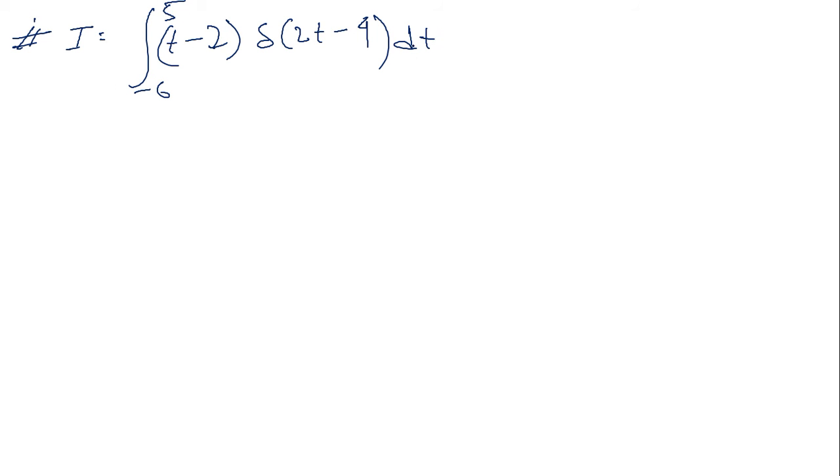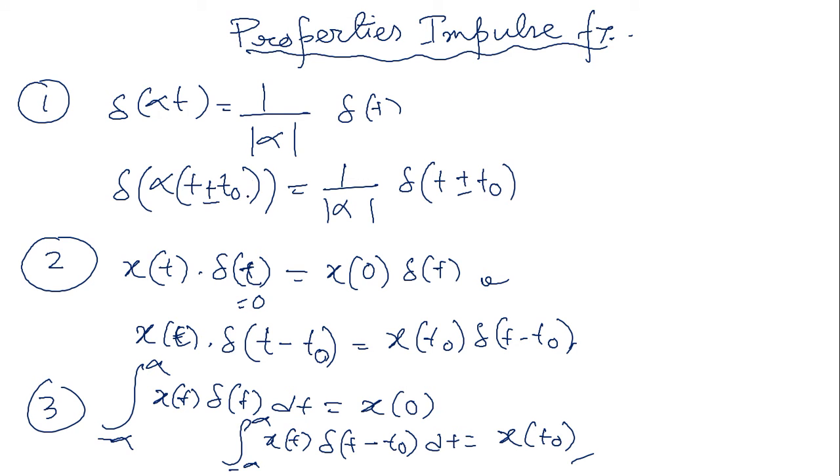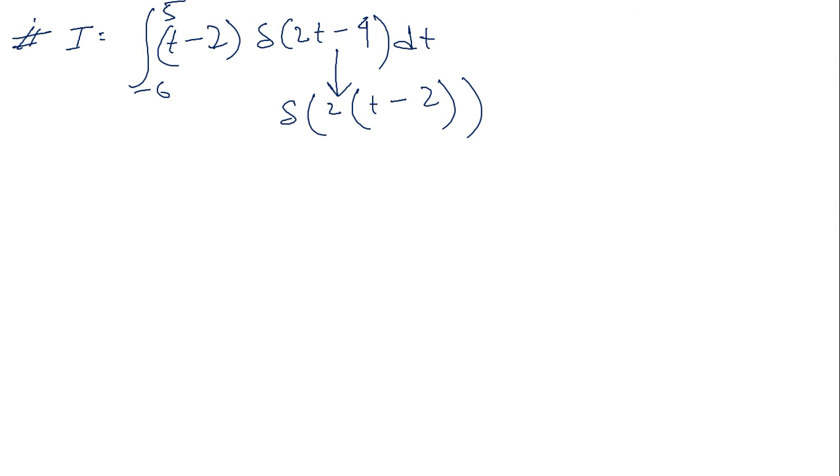So here I have to simplify this first. How can I simplify? I can take a common of 2 from t minus 2. You can equate with this property. So if I take a common of 2, then t plus minus t naught. So you can directly put I equals to 1 by 2 delta t minus 2.